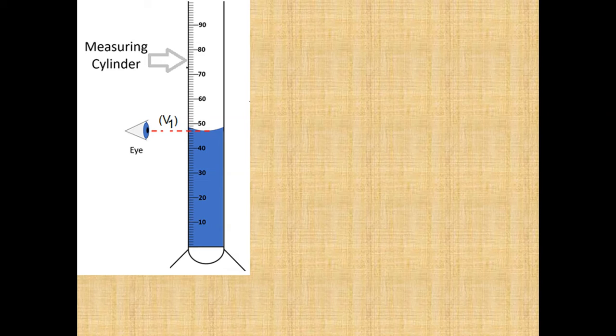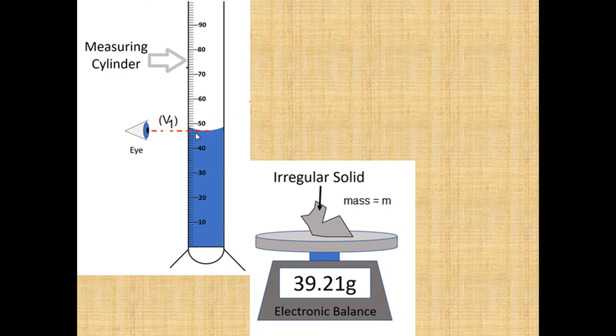Now suppose you have a measuring cylinder. The suggestion is you should use a measuring cylinder because it will give you the exact value of the volume. In the measuring cylinder you can easily read the value, and it is the lower meniscus, so we read the value at the bottom. Suppose I read the value, it is 47 ml.